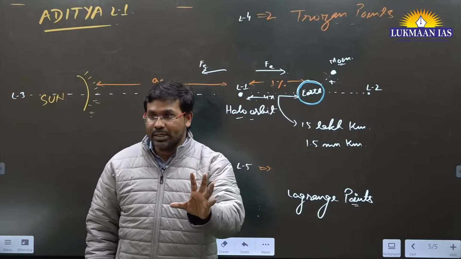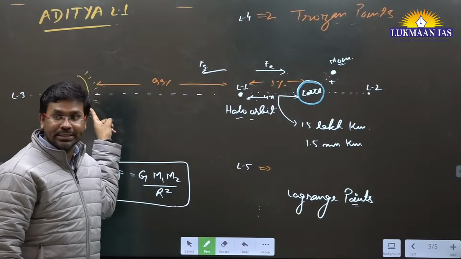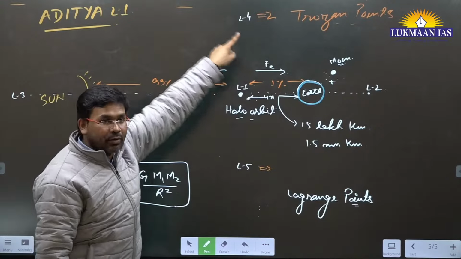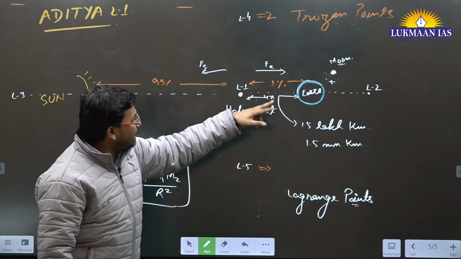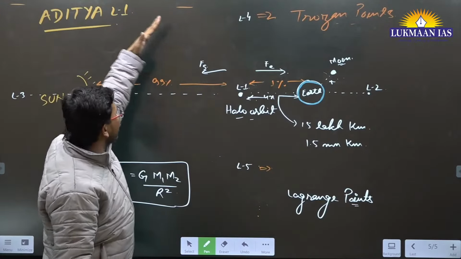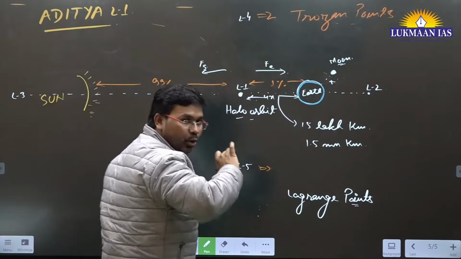But why have we chosen L1? Because L1 is directly in line of sight with the Sun. Earth is revolving around the Sun, right? So this point will also follow the Earth and make an orbit known as a halo orbit.